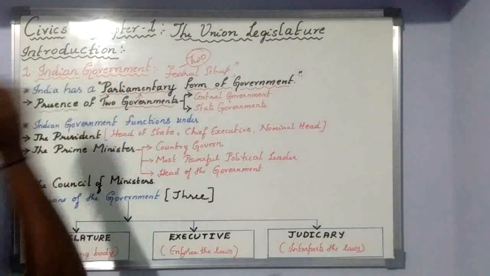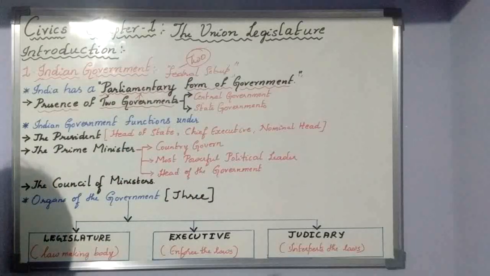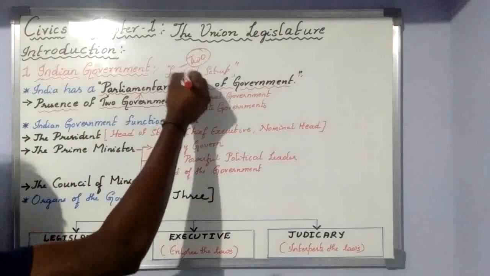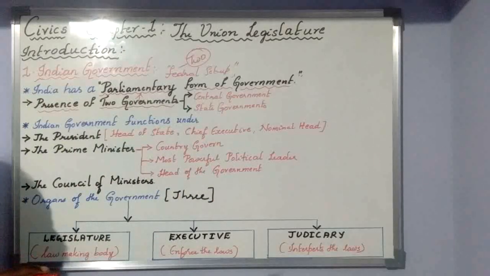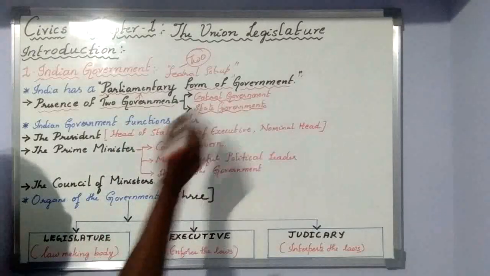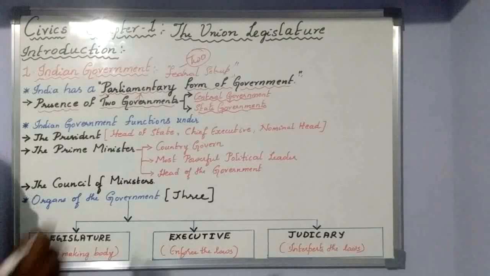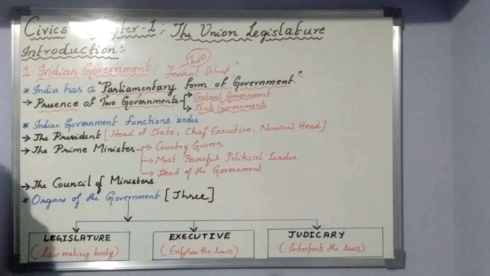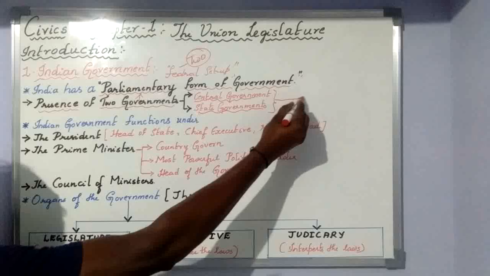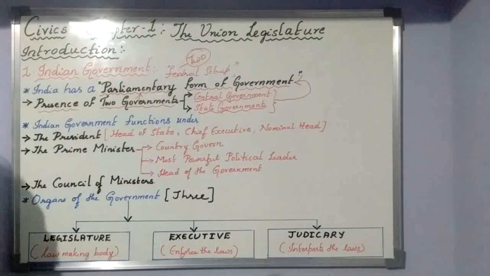Indian government is called a parliamentary form of government because we have the presence of two governments, or federal setup of government. Which are the two governments? Central government and state government. Since we have the presence of these two governments, our government is called a parliamentary form of government.